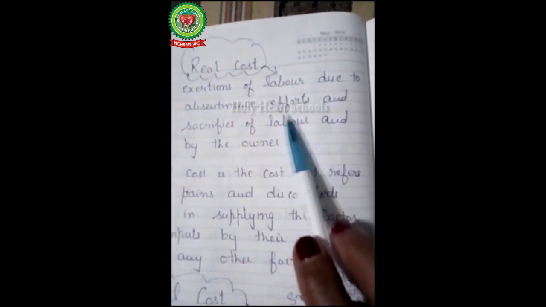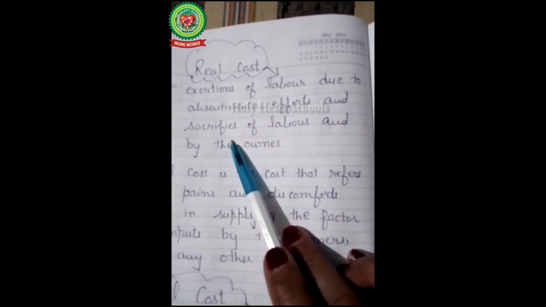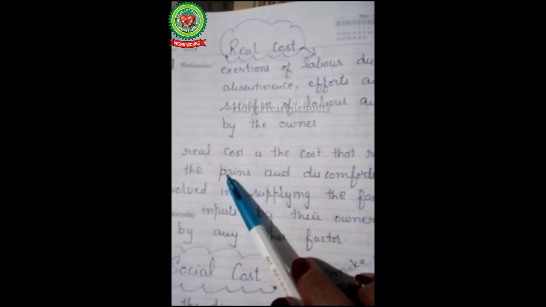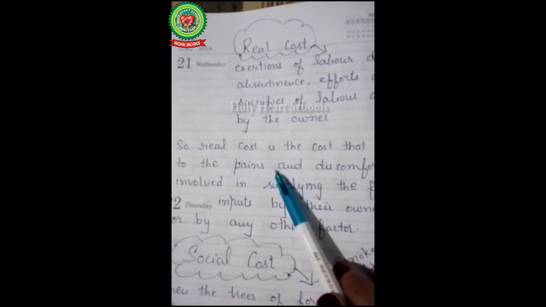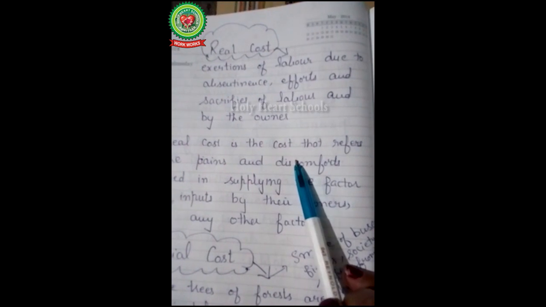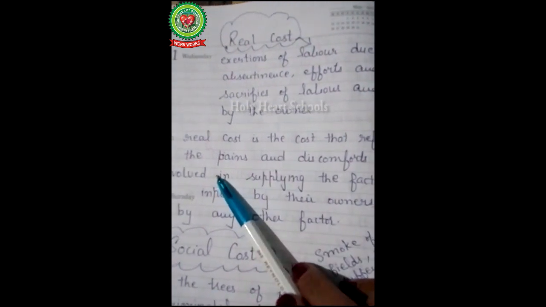Now next one is real cost. What is the meaning of real cost? Exertion of labor due to abstinence, efforts and sacrifice of labor and by the owner.